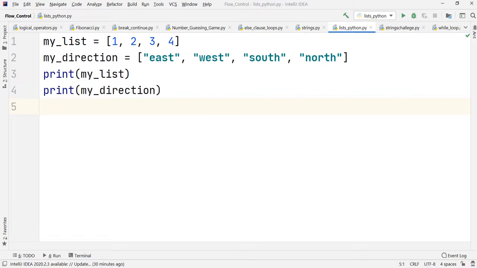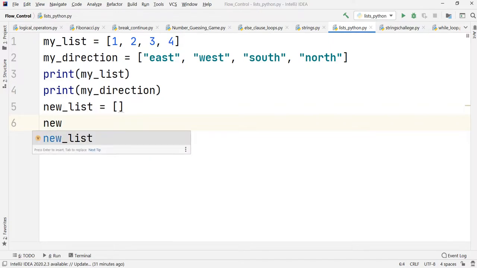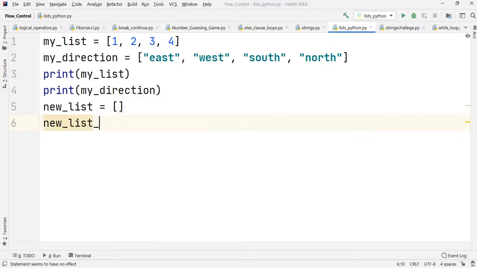So we can even create empty lists. It can be something like this. If I want to create an empty list, it can be created like this, just giving square brackets and not putting anything in them. This will create an empty list. And there is another way by which we can create an empty list. Let's say new list one, created using this constructor. So these are the two ways by which we can create an empty list.